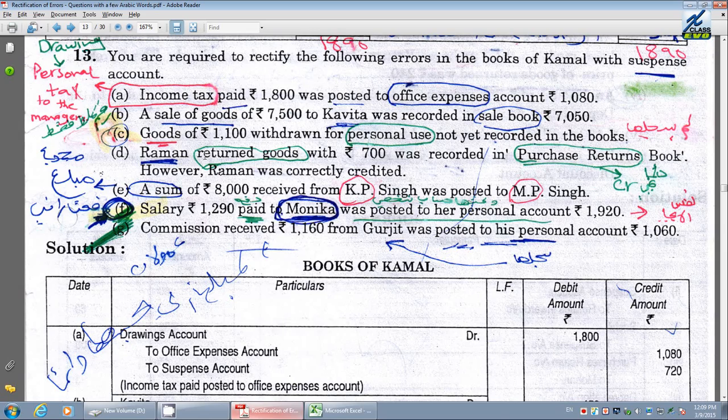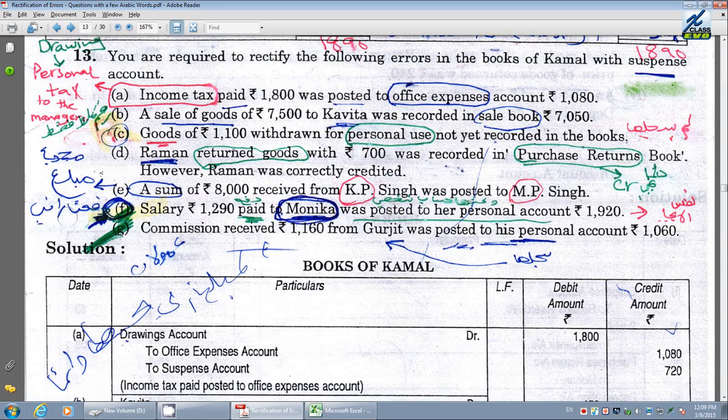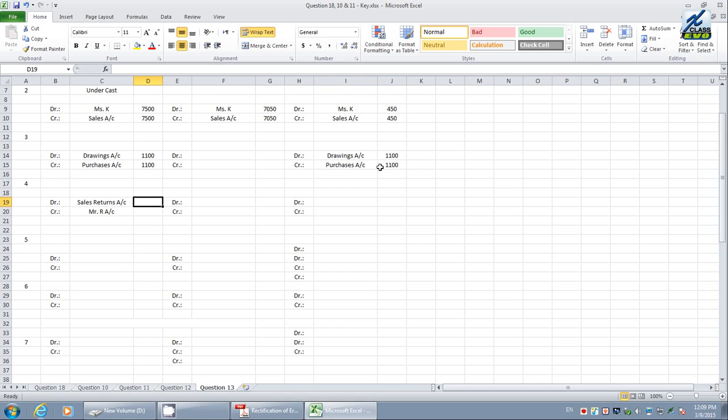Whenever you are receiving goods, what is the reason? This is nothing but goods returned by Mr. R, which means this is sales returns. Debit sales returns account, credit Mr. R account. What is the value here? The value is 700.